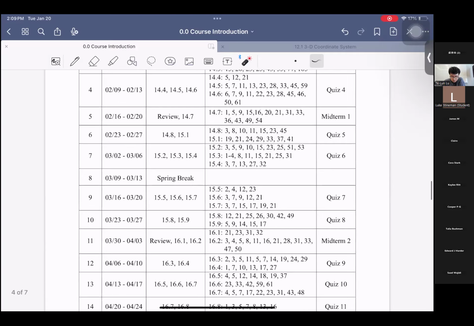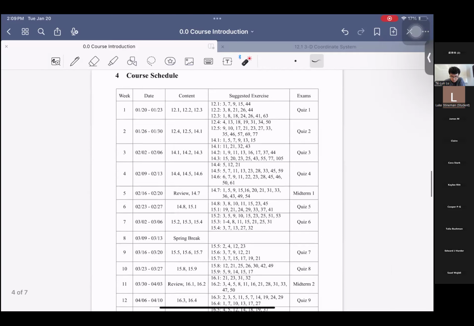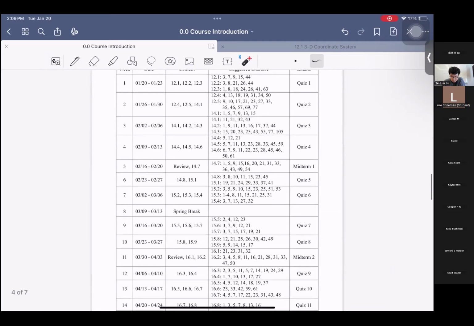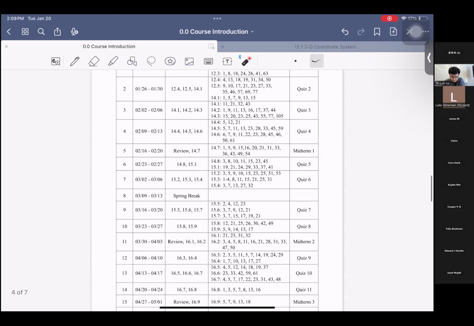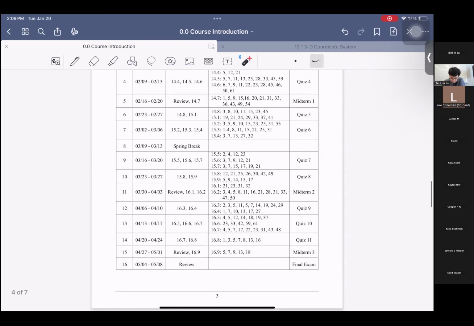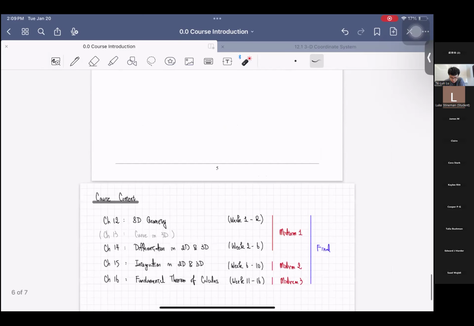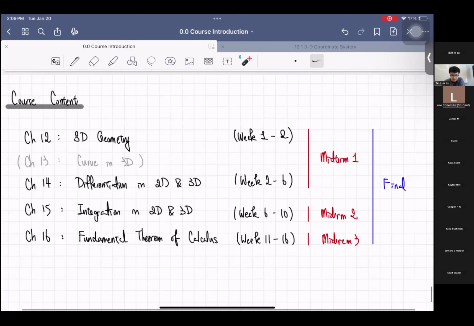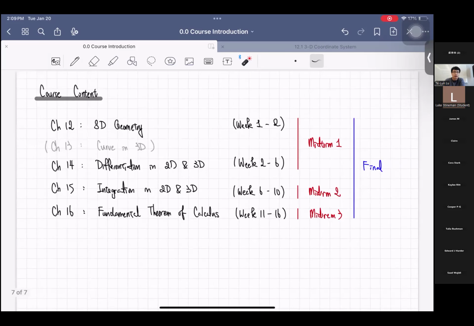Here is a detailed course schedule. You should be able to access this in Canvas, which I will cover later. Just to see what we're doing this semester: we're doing four chapters, chapters 12, 14, 15, and 16. Chapter 12 is three-dimensional geometry, which is relatively simple in comparison to the other three chapters.